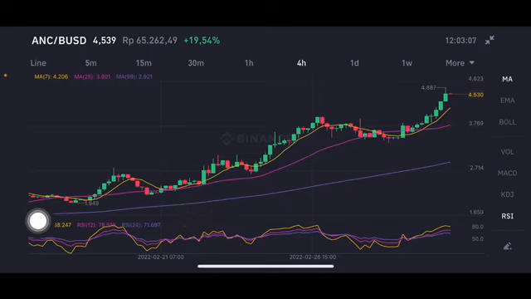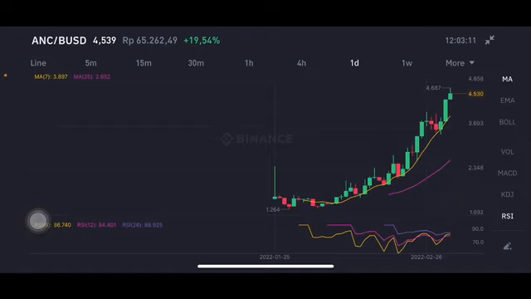Okay, we're gonna see also when looking for the daily chart, basically on the daily chart here, having like already 3 days a green bar, right? 3 days green bar here going to the 4.687, but having a little bit only correction. But also this is having launching on the Binance and having in the Launchpad also, right?